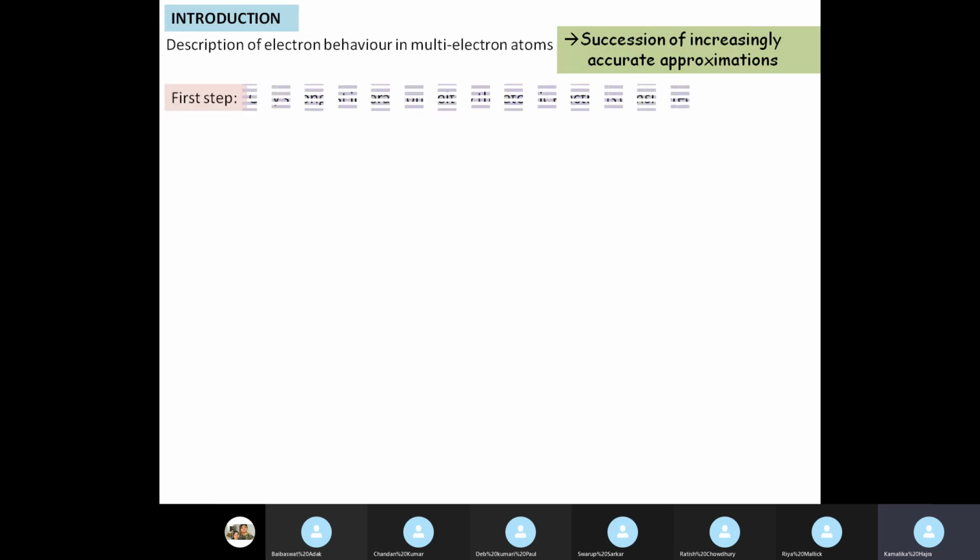The first step is that we take only the strongest interactions felt by the atomic electrons. We decide what the strongest effects on the atomic electrons moving around the nucleus are, and that interaction we take as the first step.